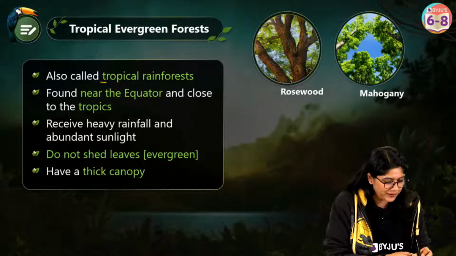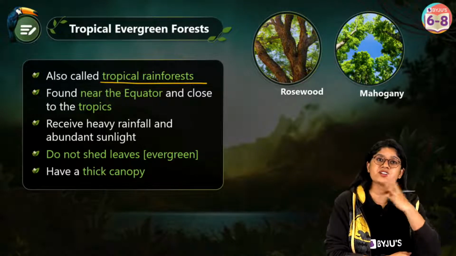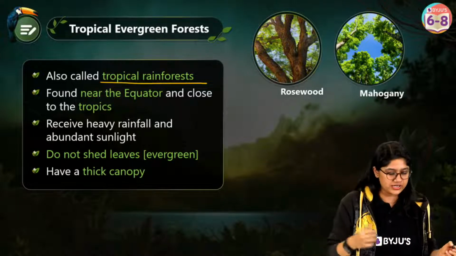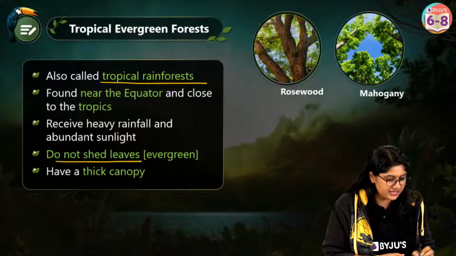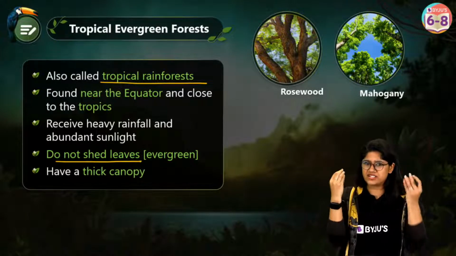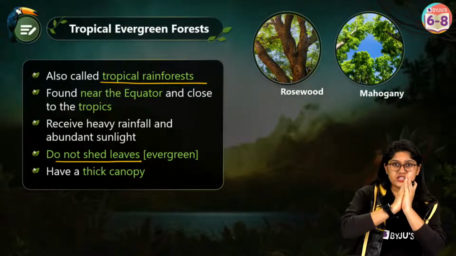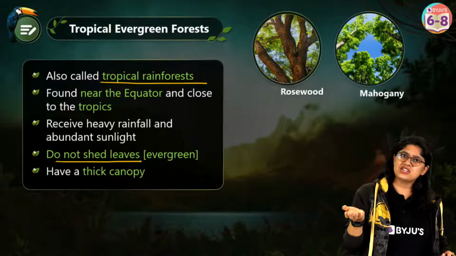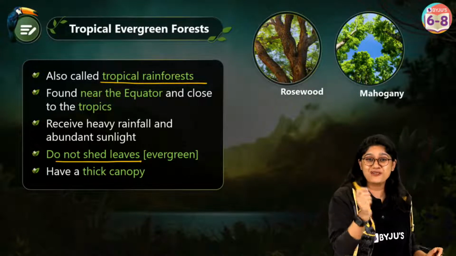We call them a tropical rainforest also. They are tropical evergreen because they are so lush and very dense, right, that they do not shed their leaves. Basically, even if they're shedding their leaves, not all of them will be shedding at one time. And when you see from the top angle, it feels that these trees never shed their leaves. Okay, this is very important.